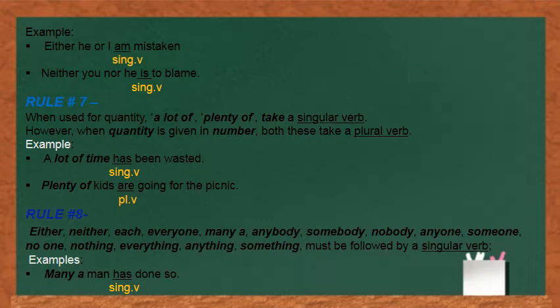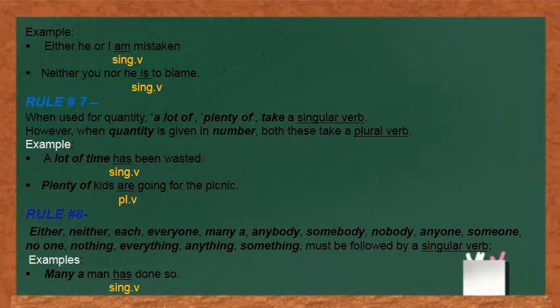When used for quantity, a lot of and plenty of take a singular verb, like "A lot of time has been wasted." However, there is an exception to this. When the quantity is given in number, like plenty of kids, a number has been given. So when a lot of and plenty of is used and the quantity is given in number, it will take a plural verb. The example says, "Plenty of kids are going for the picnic," because here the quantity is given, kids, so we are using the plural verb are.